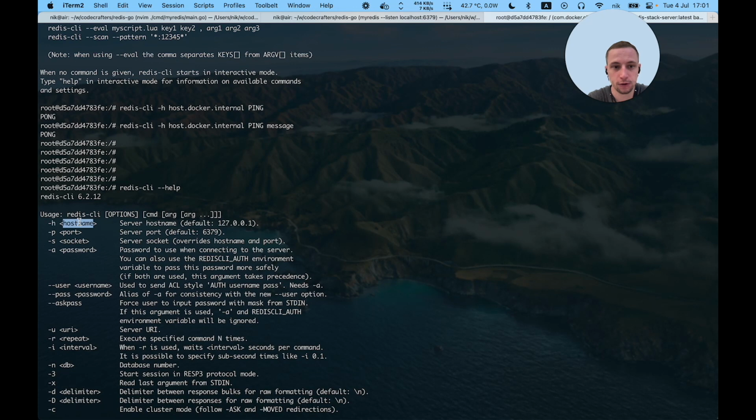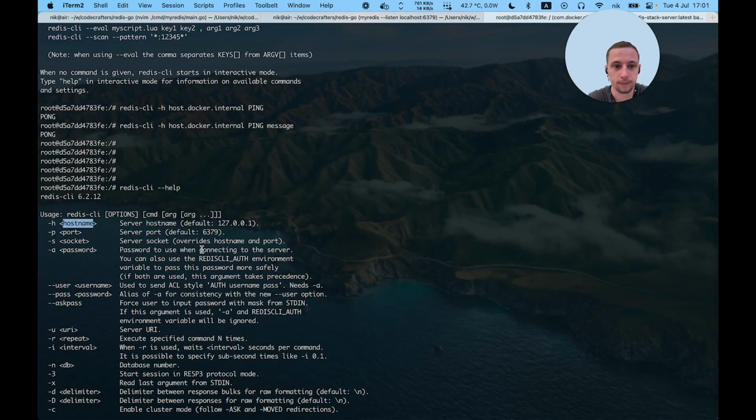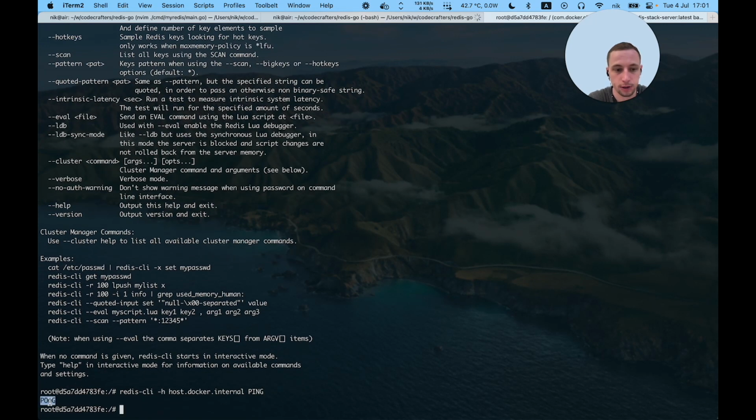I need to specify the host name because I'm running it inside the Docker, but my server is run outside on my host machine. So I need to give a host name to reach it. Host Docker internal, and the command is ping. Let's send the ping, and we got pong response.